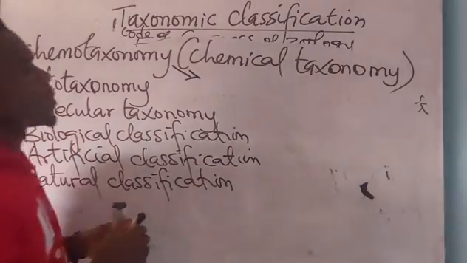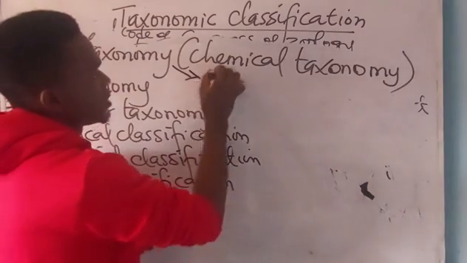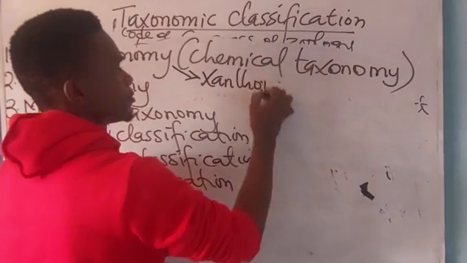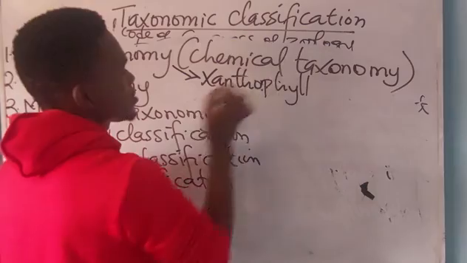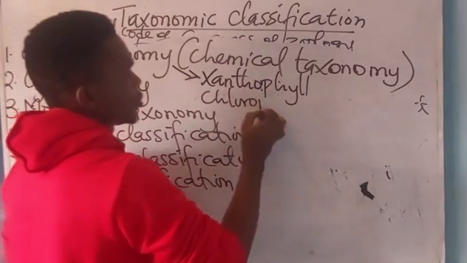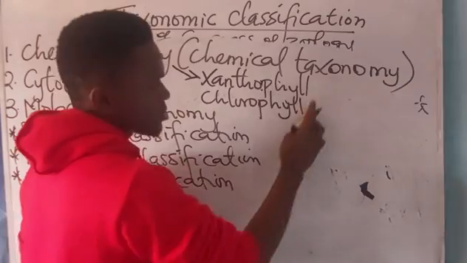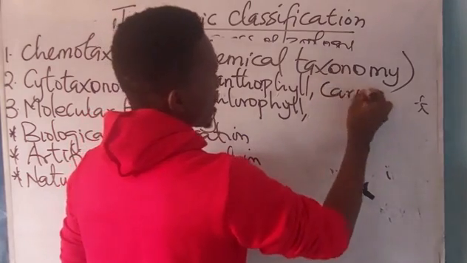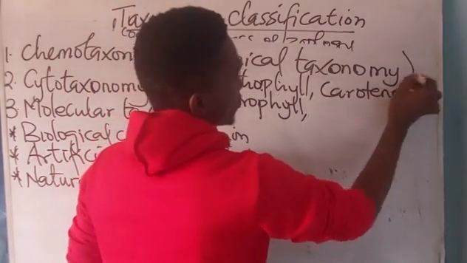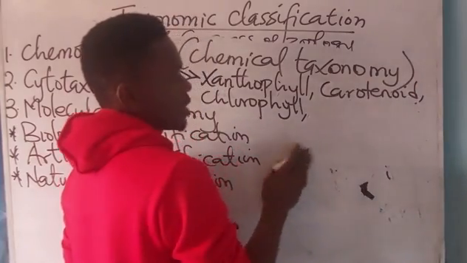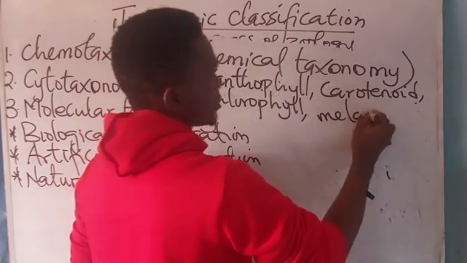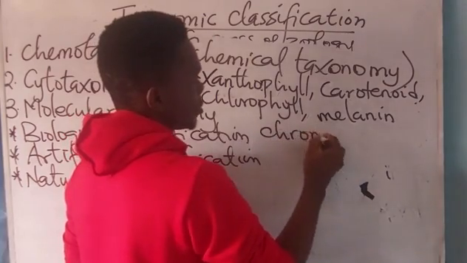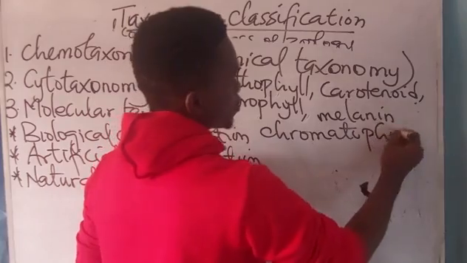For example, we have xanthophyll, chlorophyll, carotenoid, melanin. Yes, I'm bringing in melanin for a reason. And I'll also add chromatopause.